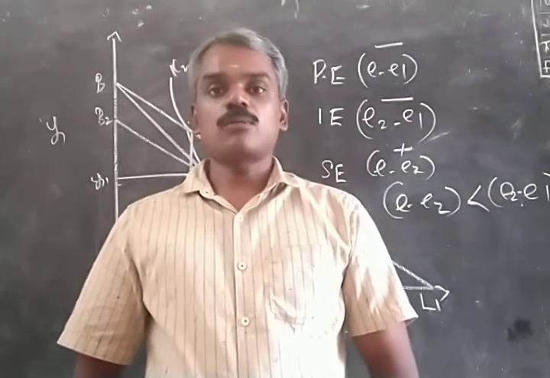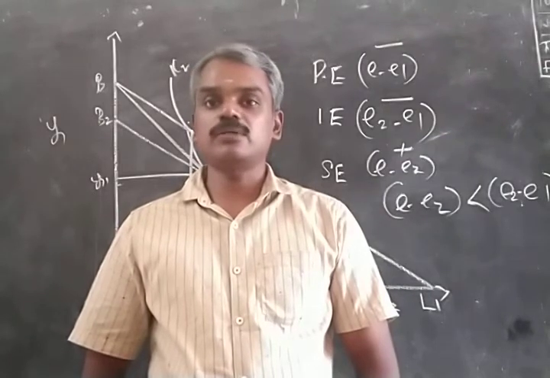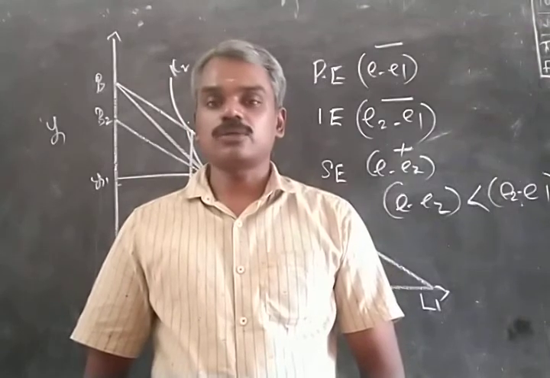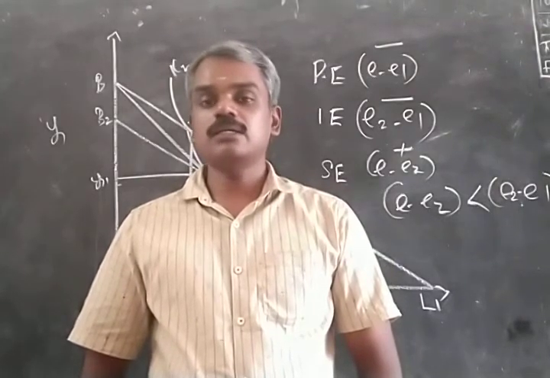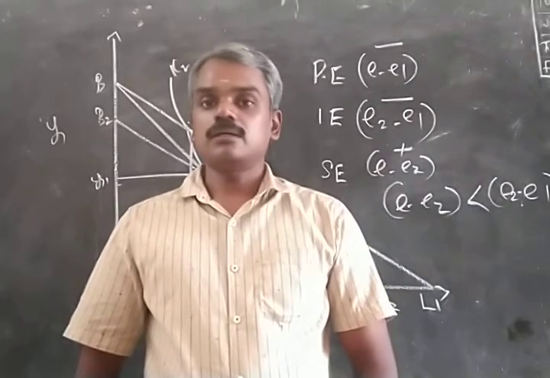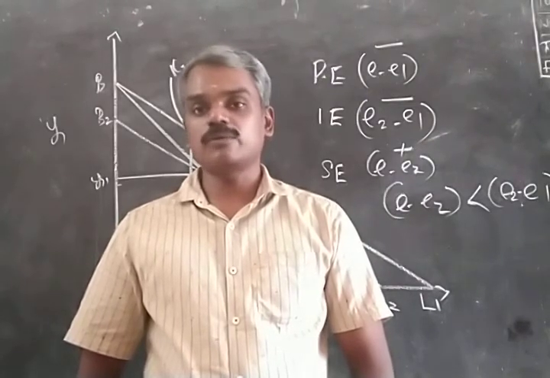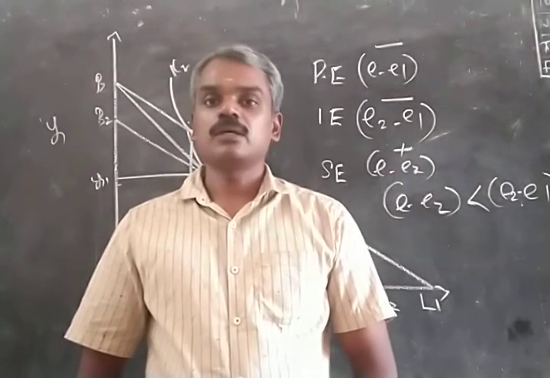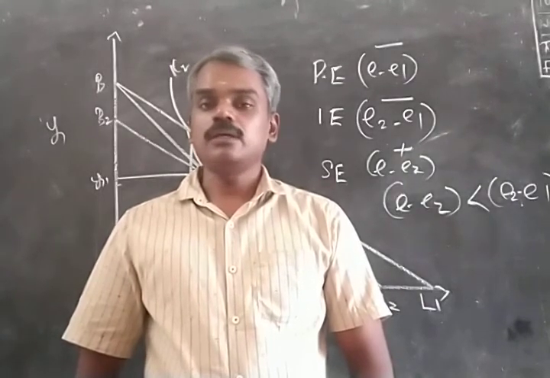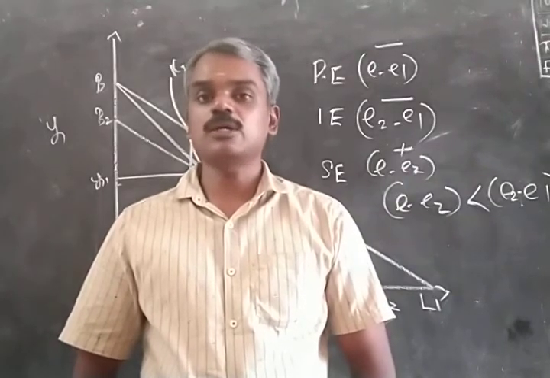Inferior commodities are those commodities whose price effect is positive but income effect is negative, and the negative income effect is far less than the positive substitution effect. So here we will have a positive price effect, that is, when price falls, consumption of the commodity increases, but the income effect will be negative, that is, when income increases, consumption falls, or when income falls, consumption increases. But the condition is that the negative income effect is less than the positive substitution effect, so that the total price effect still remains positive.